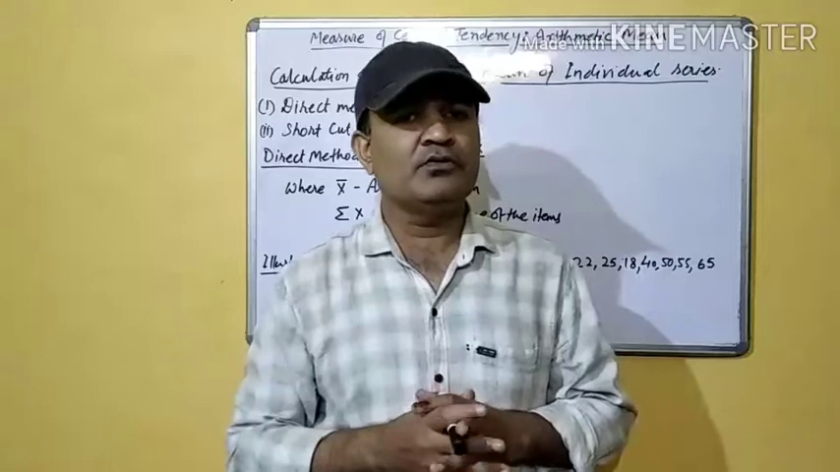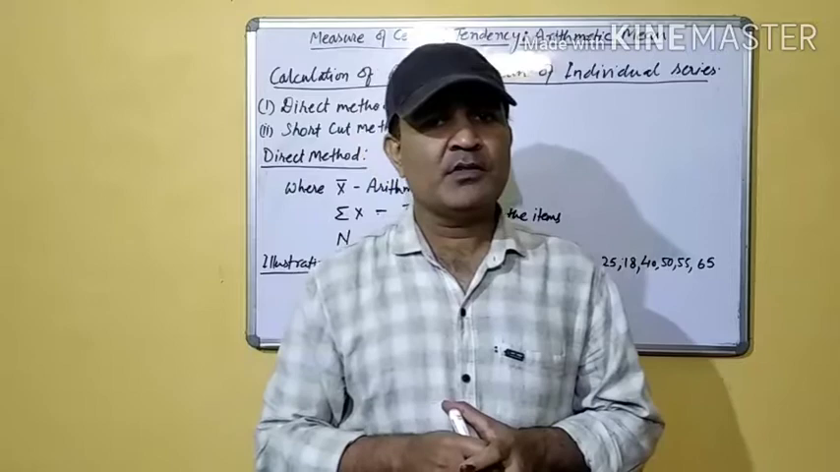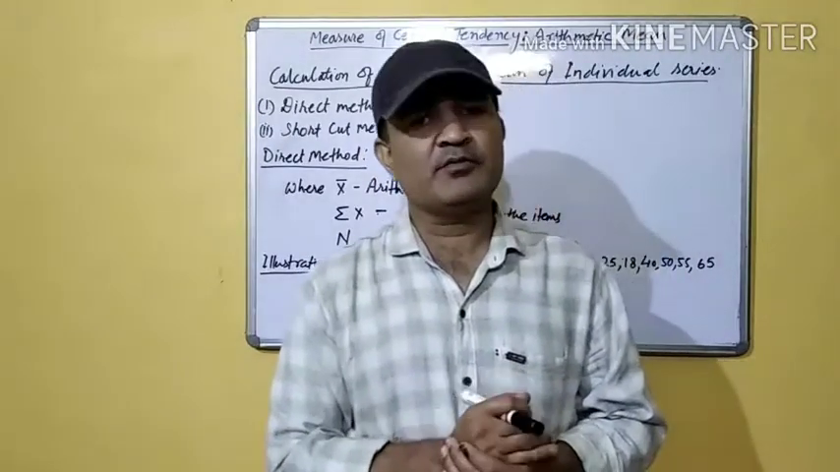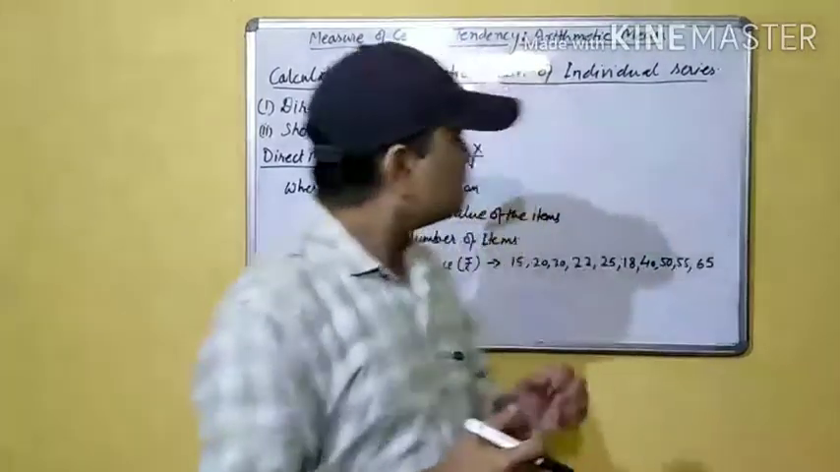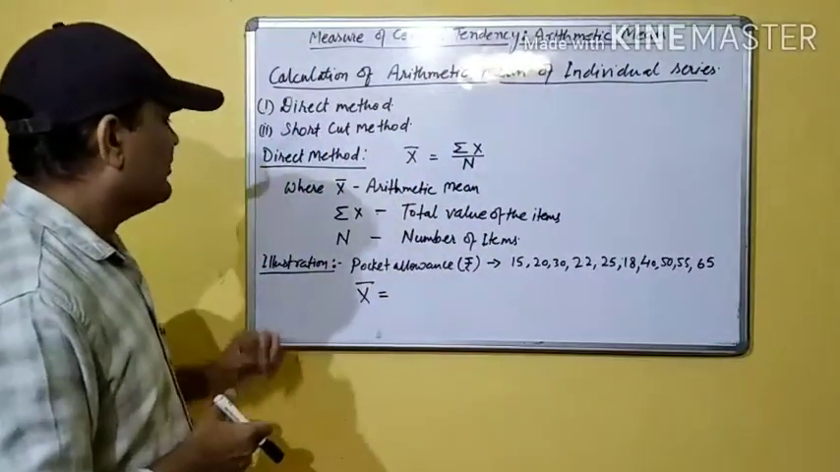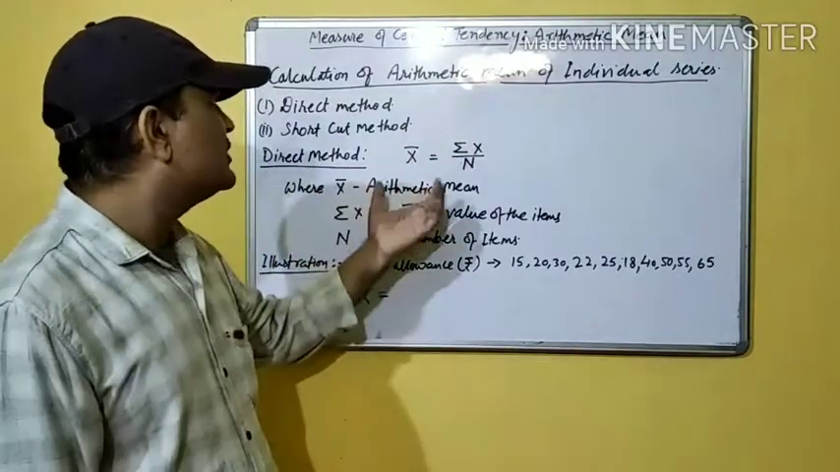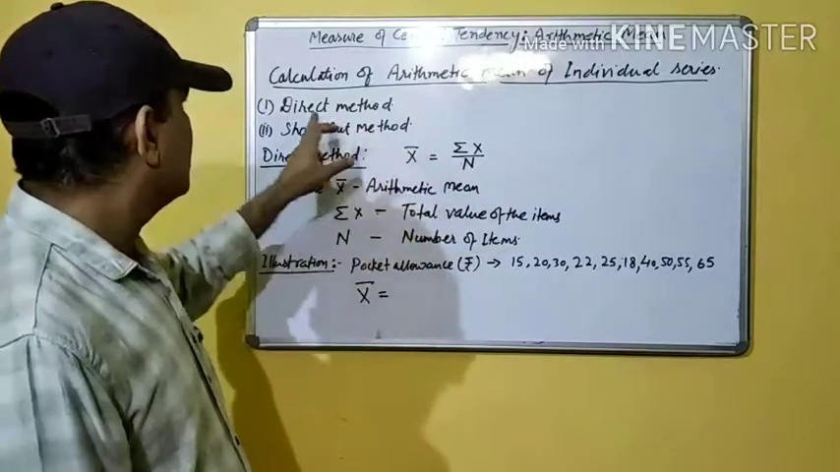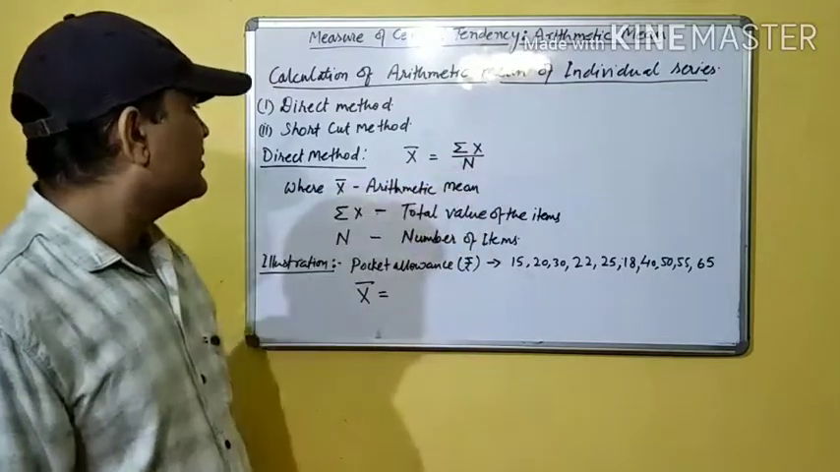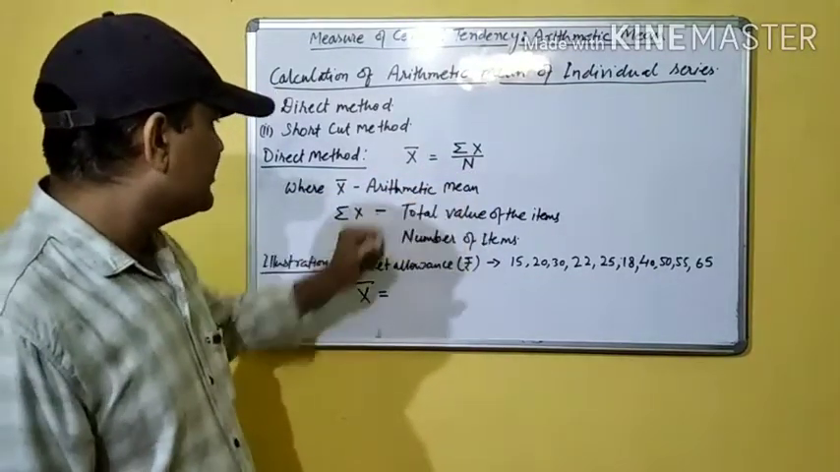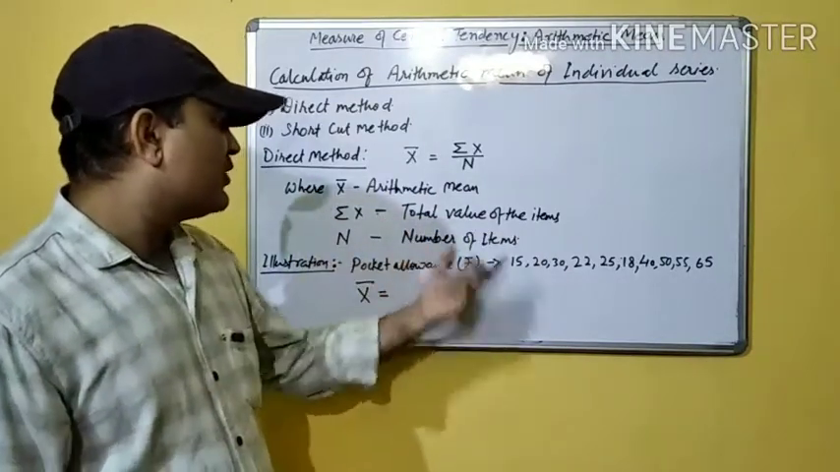Students, now we will try to find out the arithmetic mean of individual series with the help of direct method. As we know that there are two methods to find out arithmetic mean of individual series. The first one is direct method and the second one is shortcut method. So here I have explained the direct method to find out arithmetic mean of individual series. The formula to find out the arithmetic mean of individual series with the help of direct method is x bar is equal to summation x by n, where x bar represents arithmetic mean, summation x is the total of the values of the items, and n signifies the number of items.